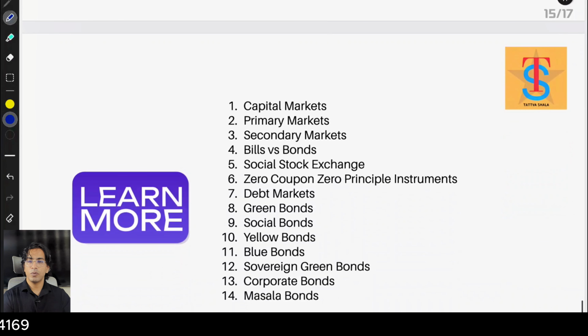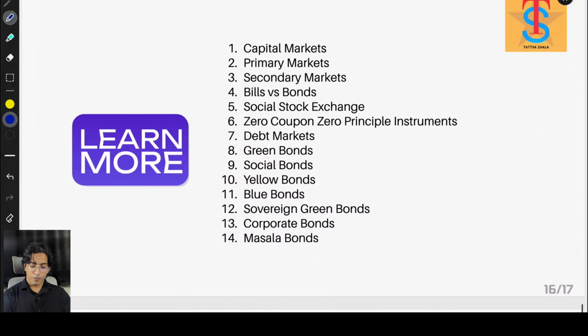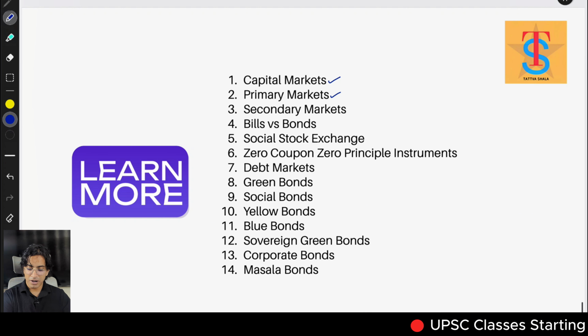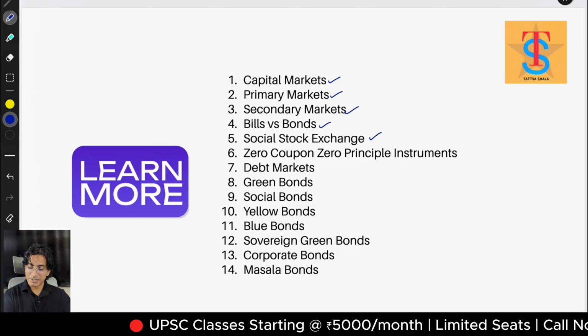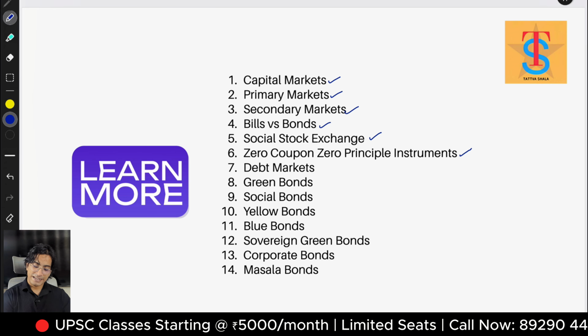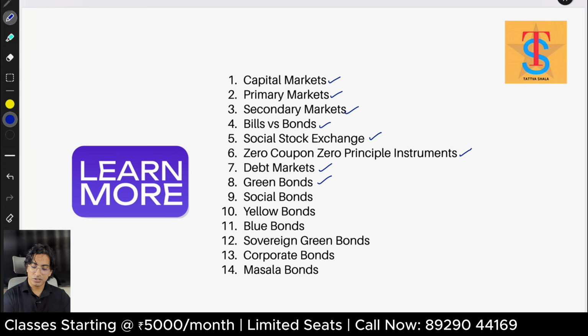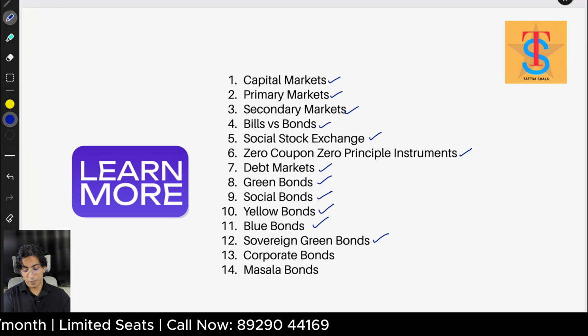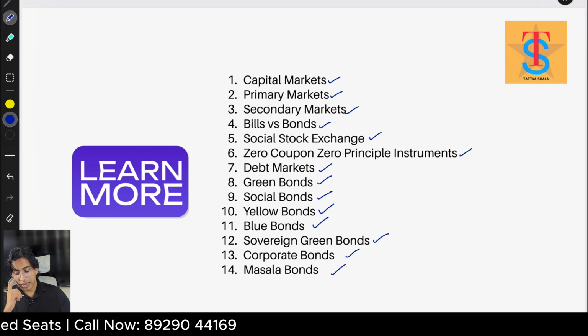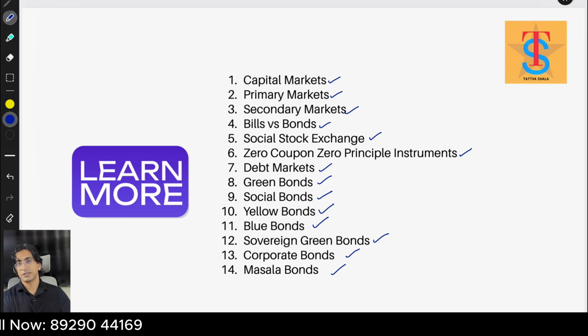Now let's see, learn more. Here there are 14 items which I have added so that you can read one by one. I have not covered them in my video today: what is capital market, what is primary market, secondary market, what is the difference between bills and bonds, social stock exchange, zero coupon, zero principal instruments, debt market, green bonds, social bonds, yellow bonds, blue bonds, sovereign green bonds, corporate bonds, and masala bonds. I just want you guys to go through this.